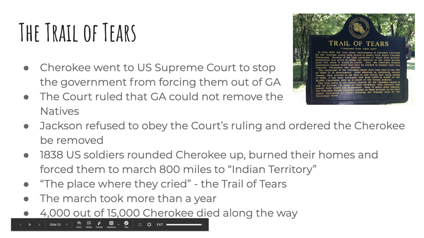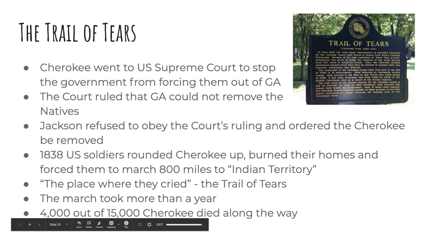So in 1838, he sent soldiers to round up the Cherokee. They burned their homes, and they forced them to march 800 miles to Indian Territory. Along the way, it was a harsh route they had to take. It was cold. They had to travel many, many miles without food and in harsh conditions.